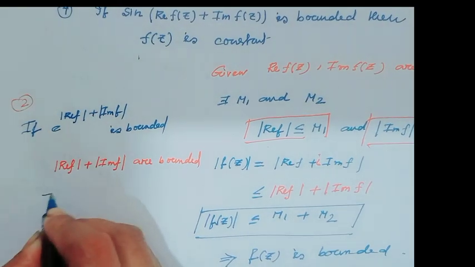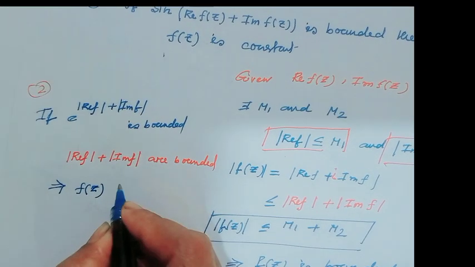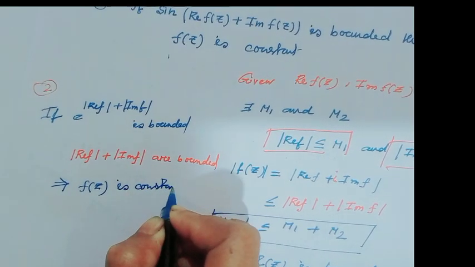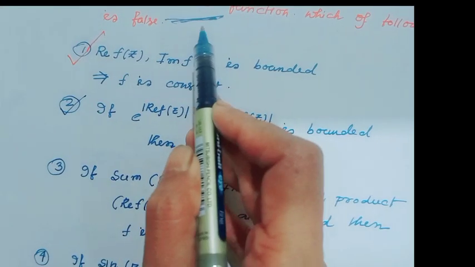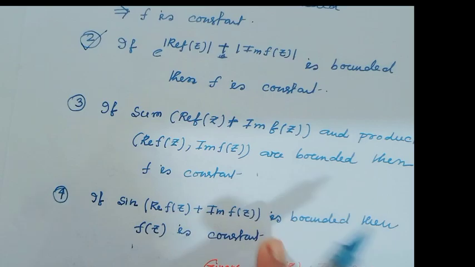That implies f(z) is a constant function. So this is also right, but notice the question is about which option is false.